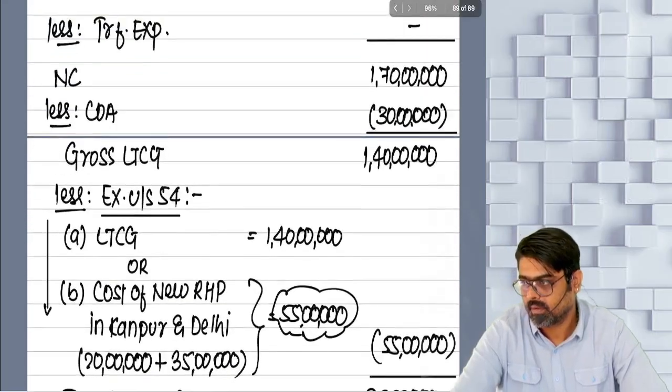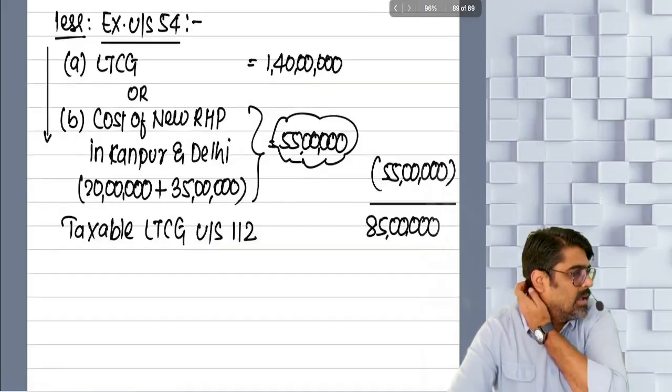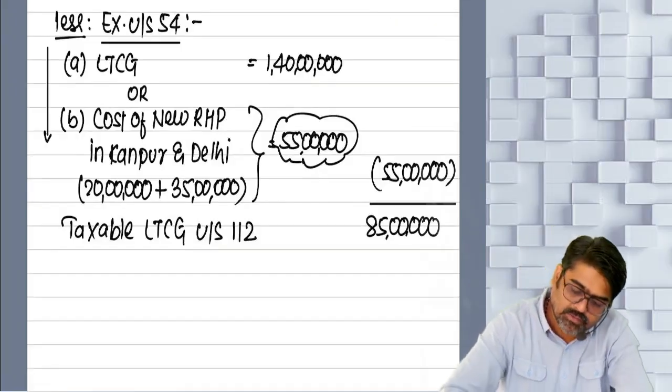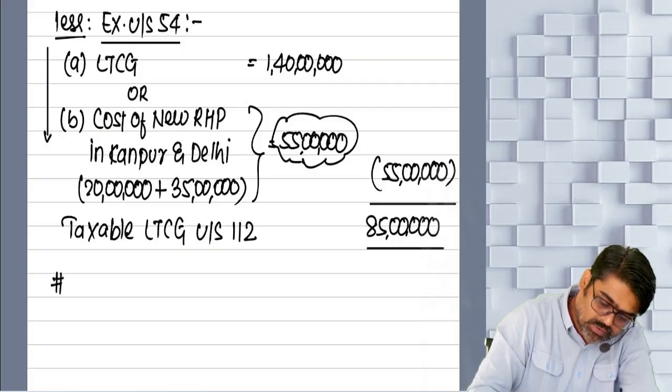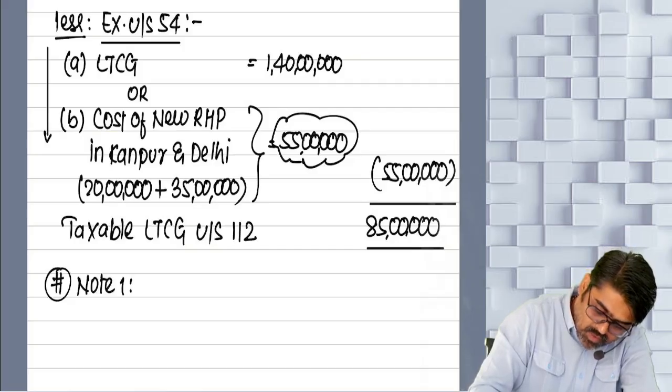Understanding? Now on this taxable LTCG, this is taxable LTCG, right? No? 2 notes you are supposed to write down. Write down first note. Note 1. What note you are going to write?